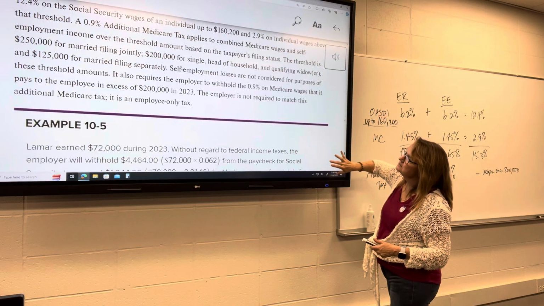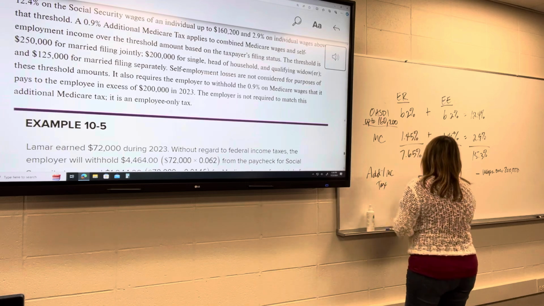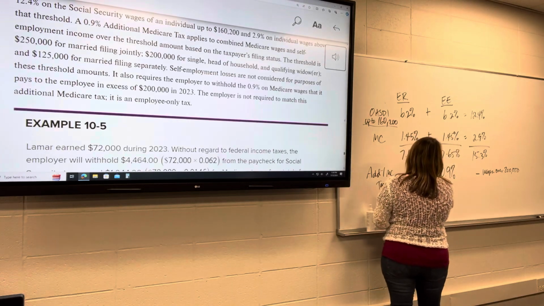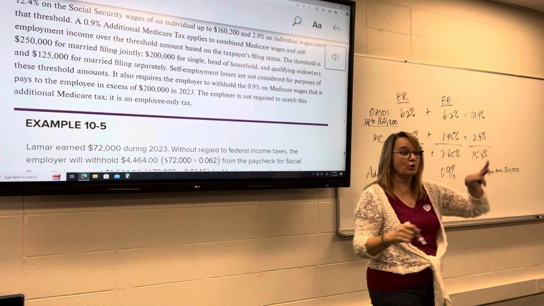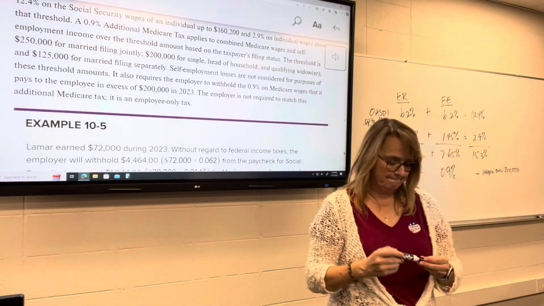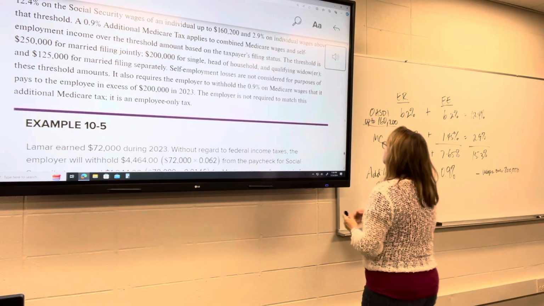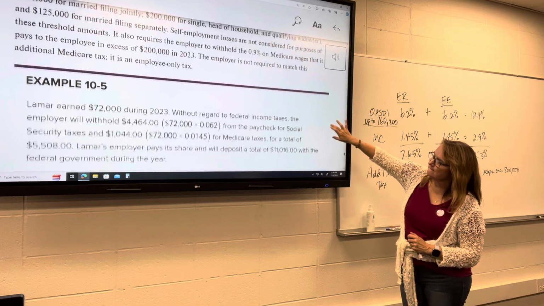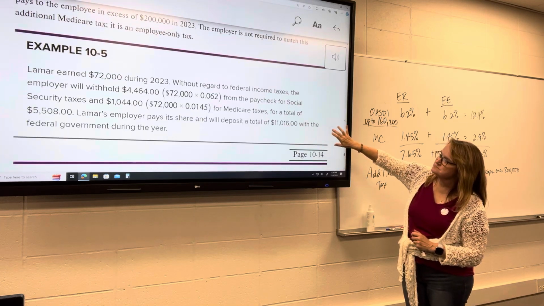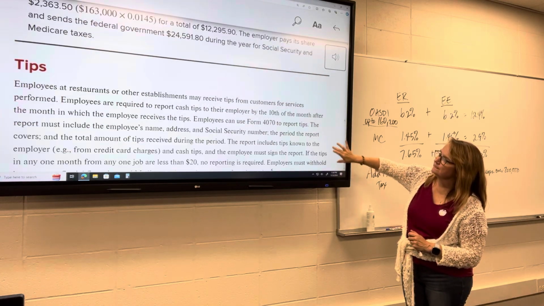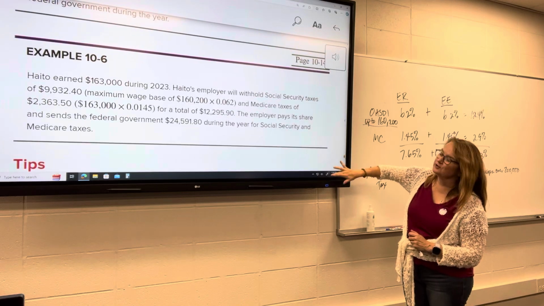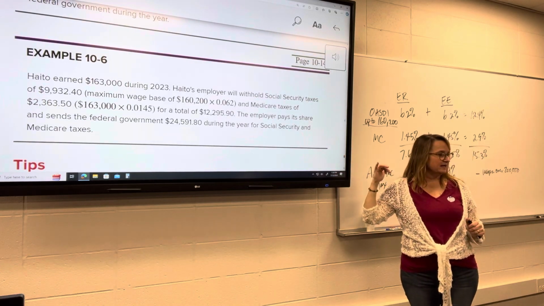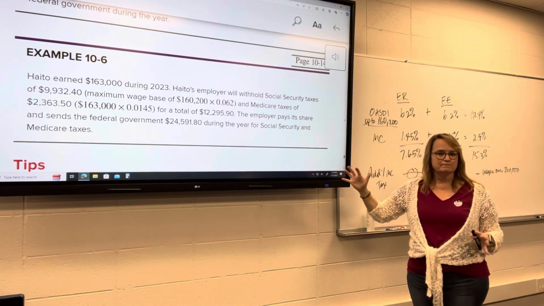And this has no match here. The employer doesn't have a portion of this. This is only applied to the employee. Are there any questions about the Social Security and Medicare tax? No? Okay.